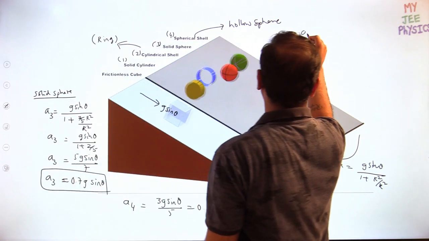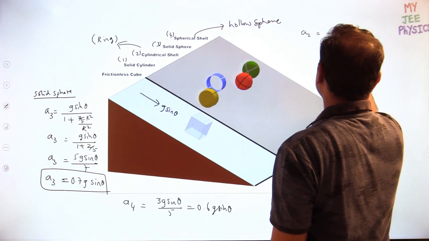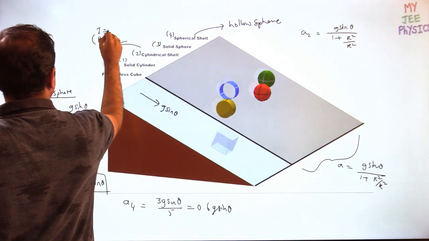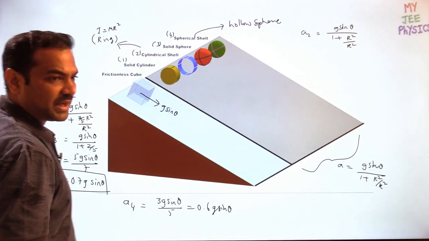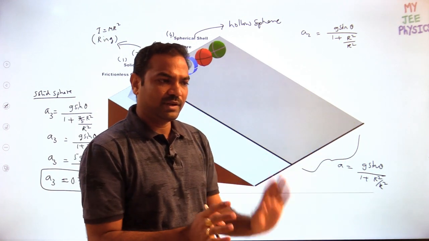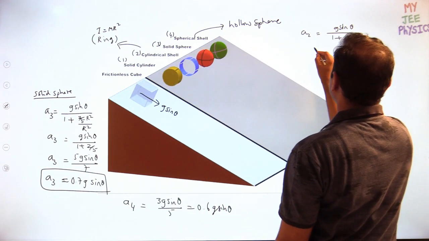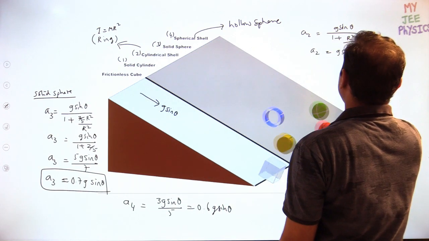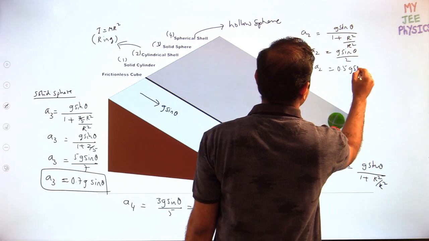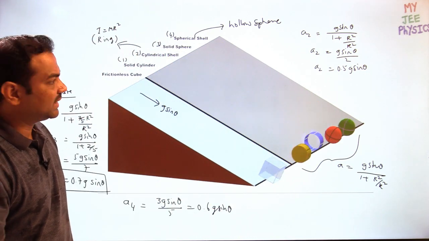I am writing here. A2 is g sin theta by 1 plus k square by r square, where k is nothing but R only, because for the cylindrical shell, the moment of inertia of the ring is mr square. So the radius of gyration k becomes R. Moment of inertia is equal to mk square, so to find k you only have to remove the m. Then R square goes off, and A2 is g sin theta by 2, which is 0.5 g sin theta. That is the A2 value.